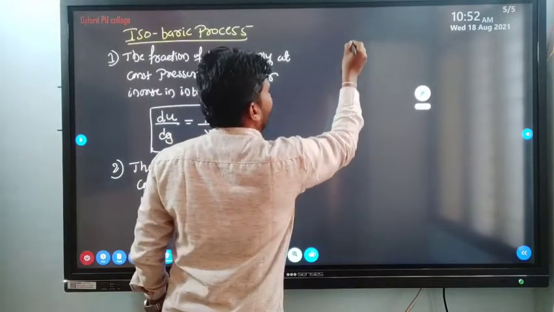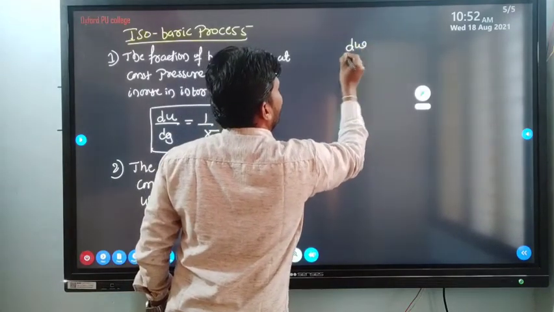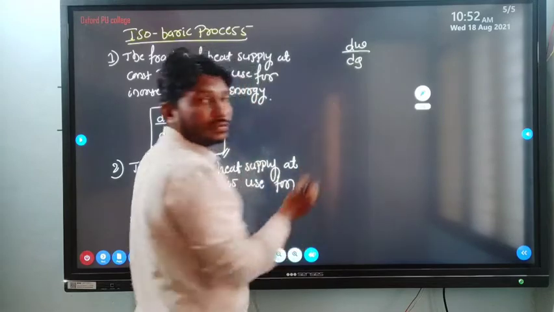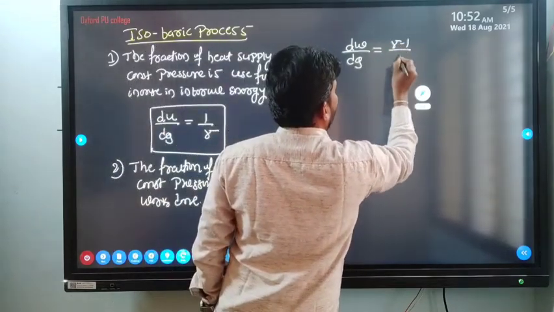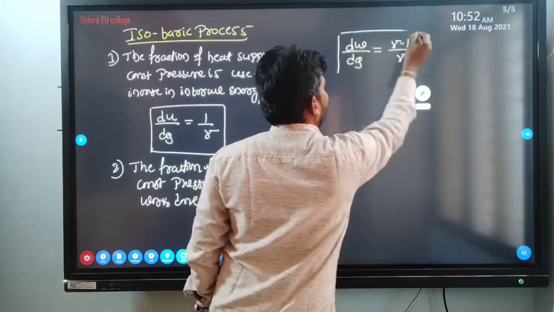So what is the mathematical formula? I can write it here: dW by dQ is equal to gamma minus 1 divided by gamma.